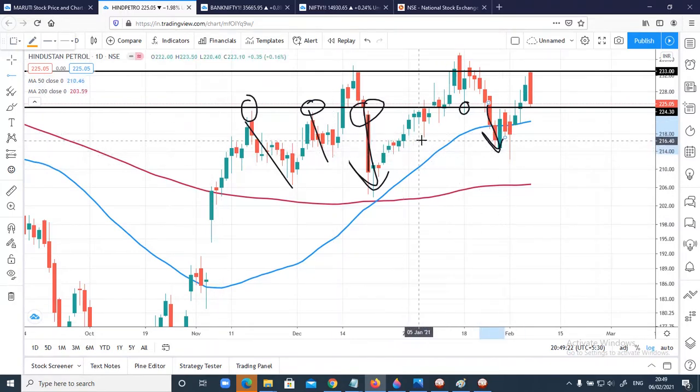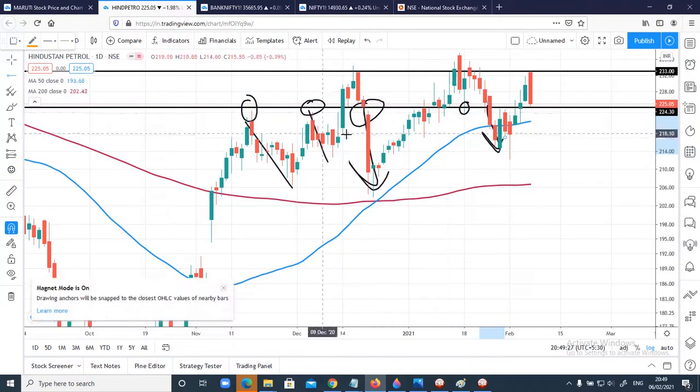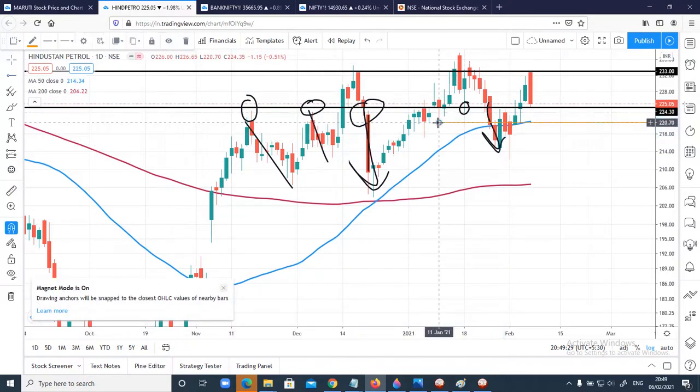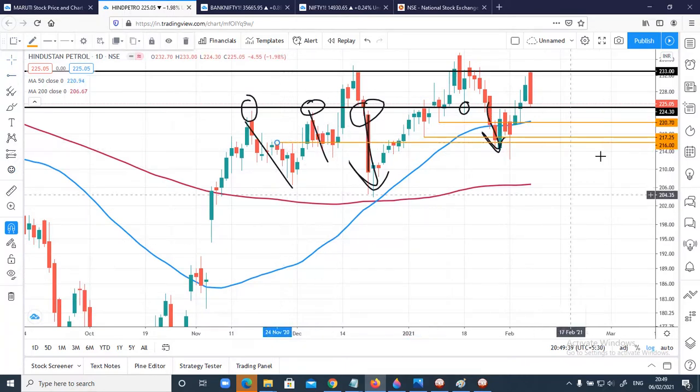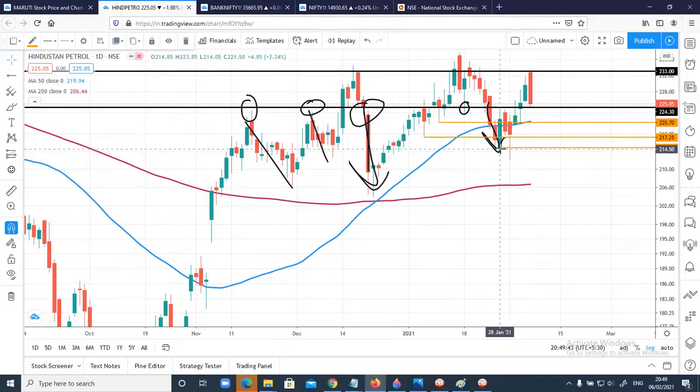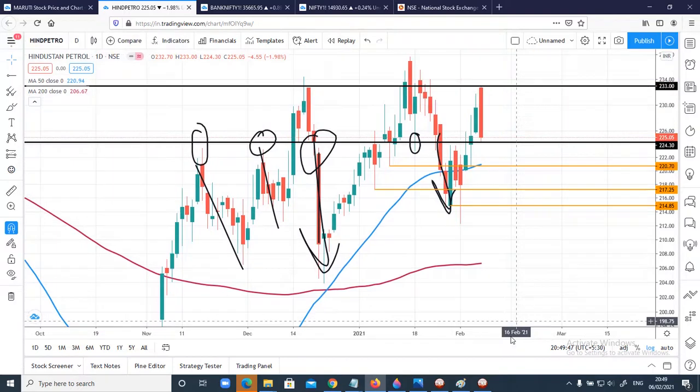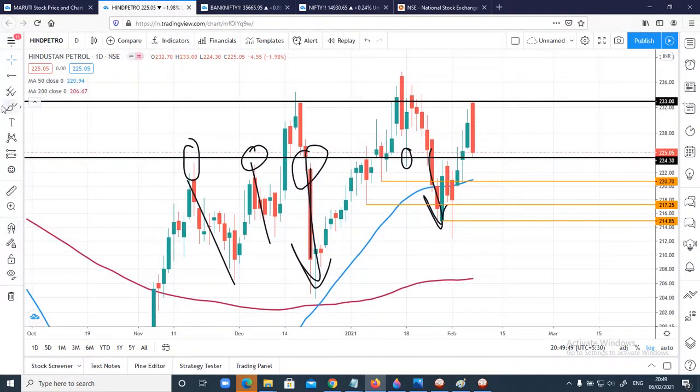So my minimum target will be this, 220, 217, and then the next level will be somewhere around 217, 216, or 214. These can be good targets for Monday's trade, but remember this 50 moving average will act as a support.